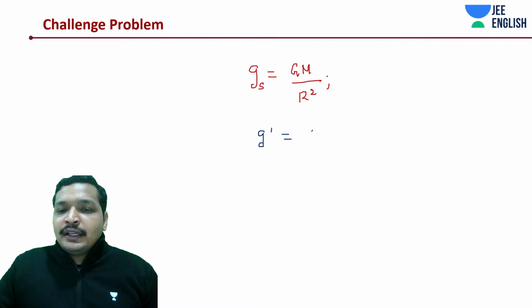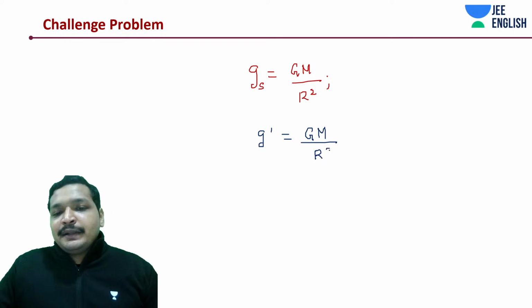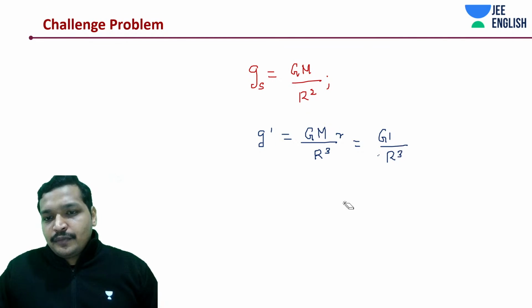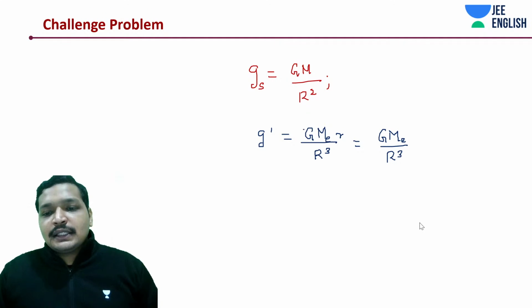I'll come to that point. If you understood this thing, it's pretty simple.